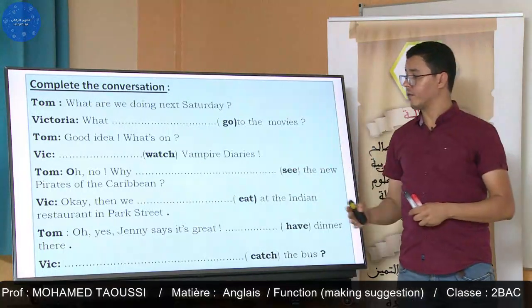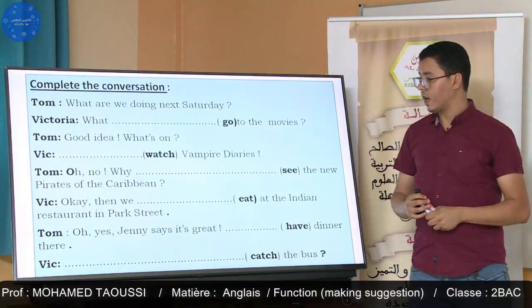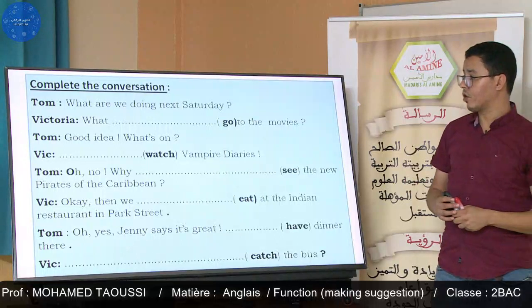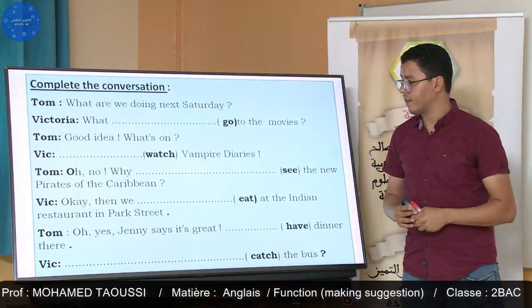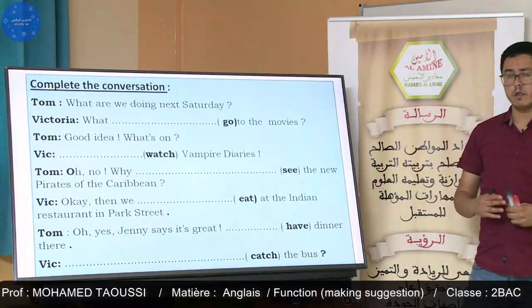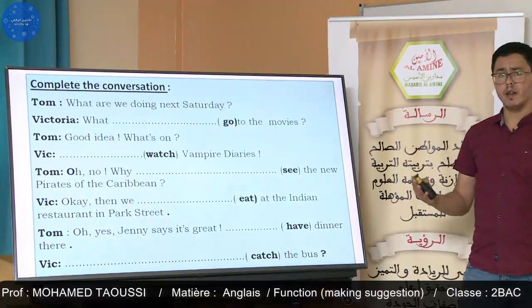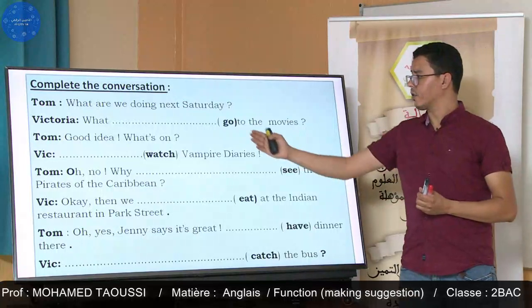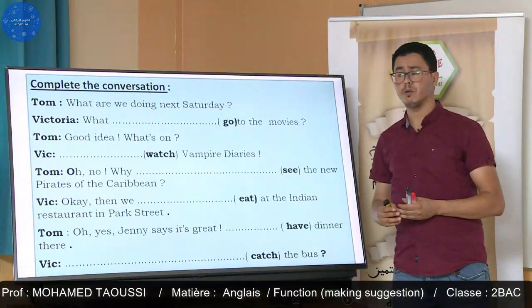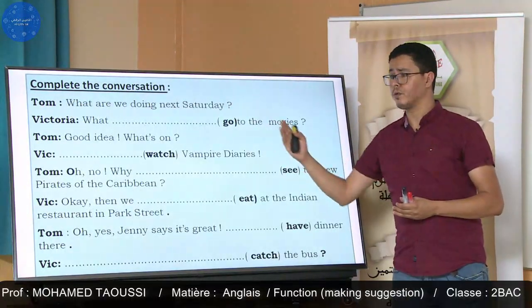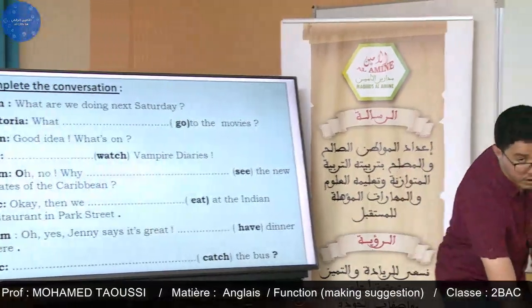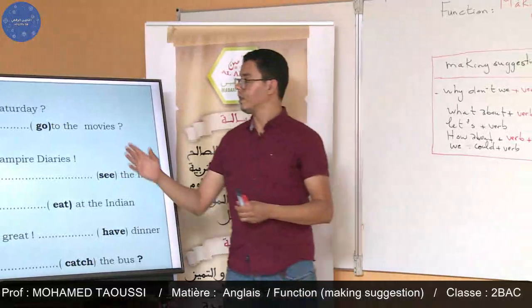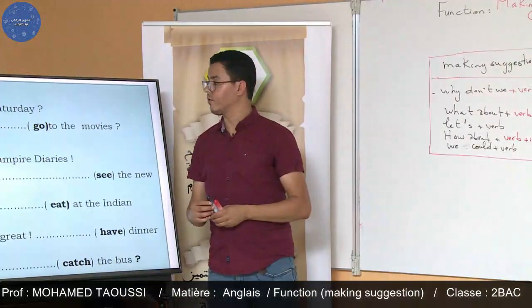Let's complete this conversation. There is a conversation among Tom, Victoria, and Vic. Here they are making suggestions. They are free, and they are talking about what they are going to do next Saturday. Good. So we are going to complete this conversation.